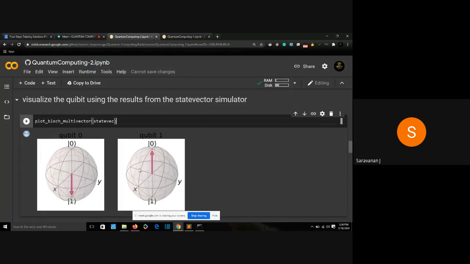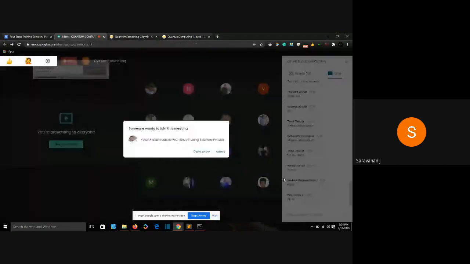We defined two qubits. One was using a NOT gate and one was using a Hadamard gate. The NOT gate qubit results in 1 because it is initially at 0, and then we apply the NOT gate, so it is inverted and the vector is pointing at 1. And here, it will be circulating all around. It will be in superposition, both between 0 and 1. But when we measure it, it will collapse to a single point, 0 in this case. So are we clear about the state vector? This is how a qubit will look like.